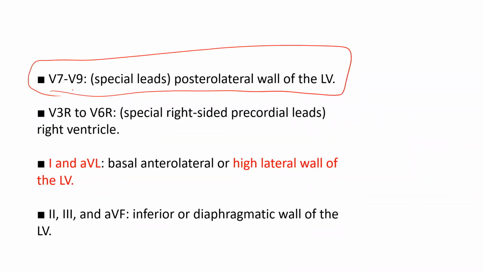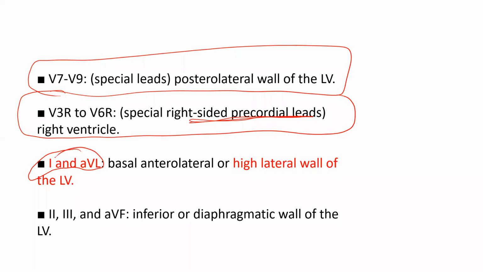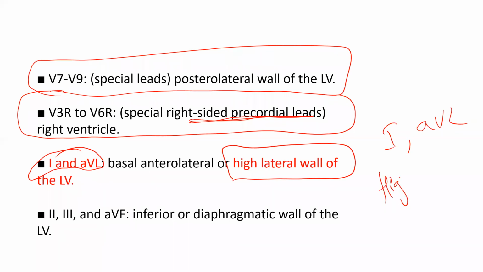They are called special leads. And V3 to V6 right-sided leads are called right precordial leads. This also we'll discuss now. And if there is ST elevation only in 1 and aVL, and nowhere else you have ST elevation, then we call it a special entity called high lateral wall MI. Then lastly, 2, 3, aVF, as we discussed, is inferior wall MI.